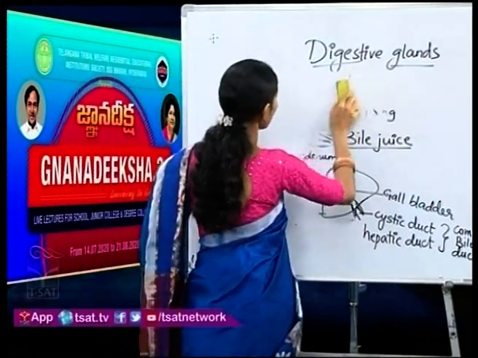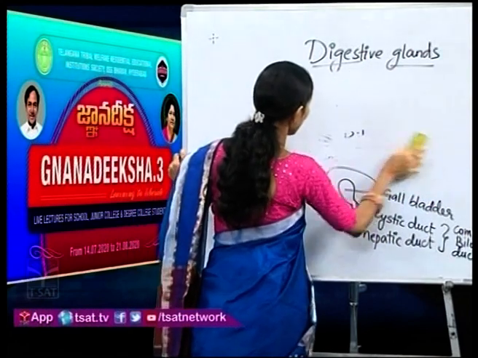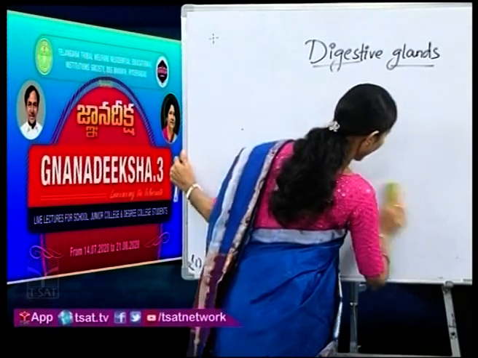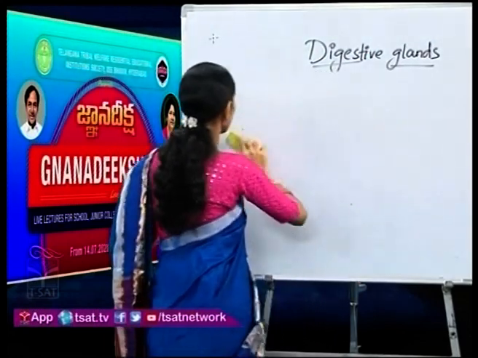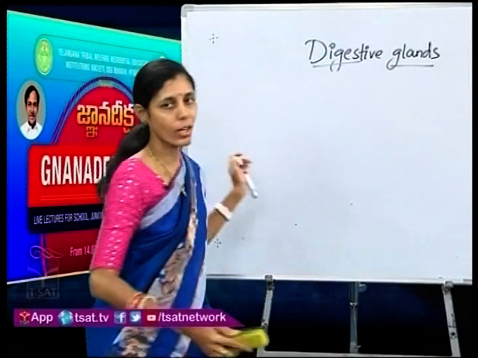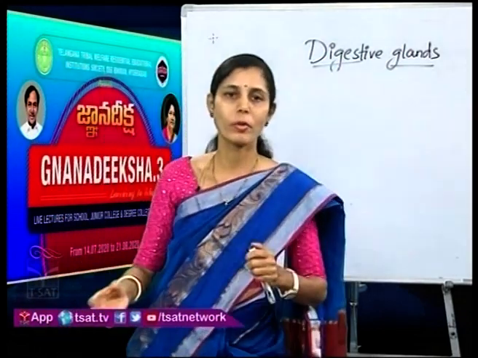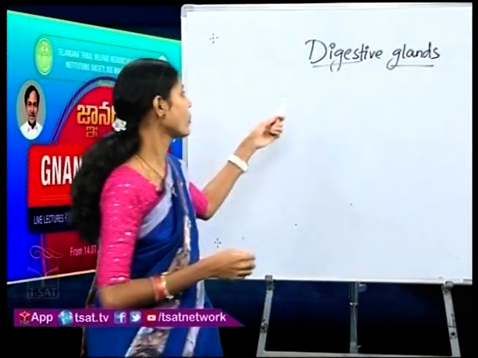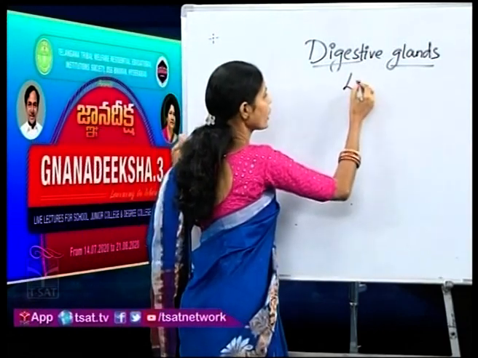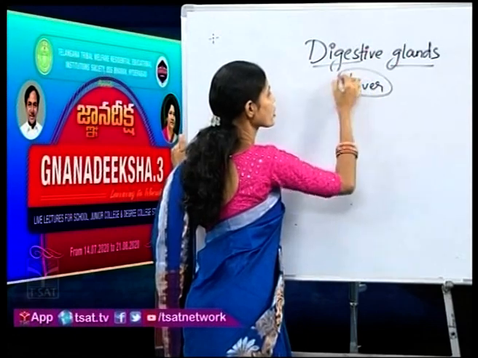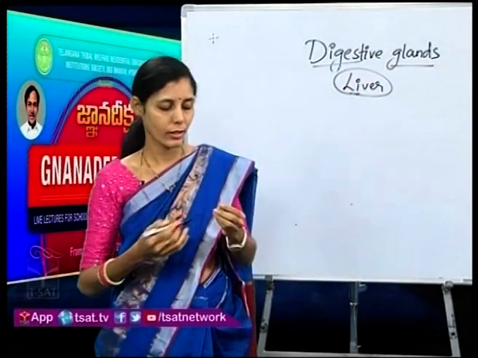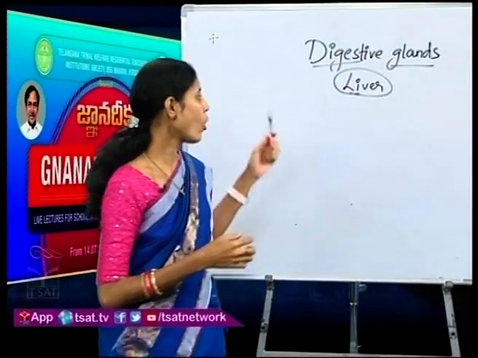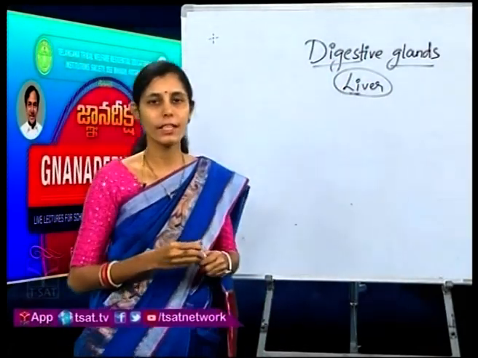Now, coming to the functions of the liver. As I told you in the beginning itself, the liver is a very important organ in our body, and there was a question in the beginning which I asked you: name the organ which performs 500 different functions in our body. That organ is nothing but your liver. So, this liver performs many functions in our body, around 500. We can't learn all the 500 functions, but all the main functions I will be listing down now.